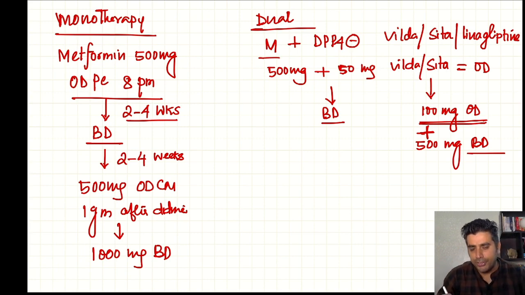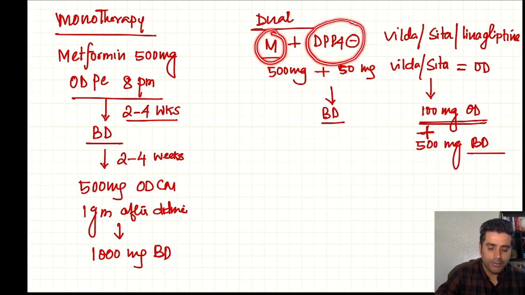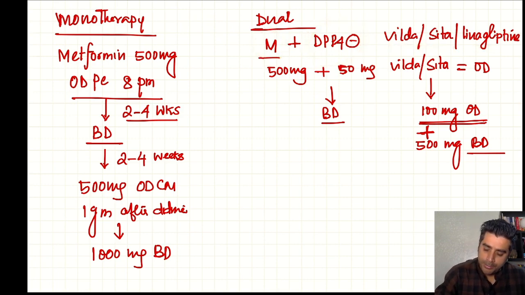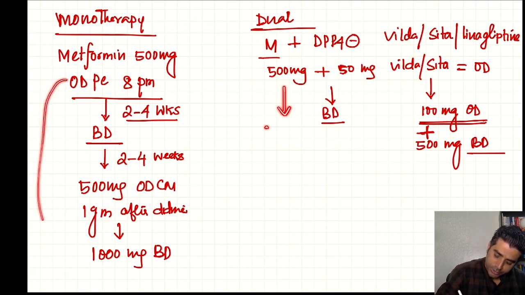But usually if it is not controlled with this monotherapy of metformin, we go for dual therapy. In dual therapy you can add metformin with a DPP4 inhibitor, that is vildagliptin, sitagliptin or linagliptin. With metformin it will be almost the same: 500 milligram is the starting dose, and we can go to a maximum of 2 gram. And we will start vildagliptin 50 milligram once daily, then we can go up to BD, twice daily, and we continue increasing the dose of metformin according to this proforma.